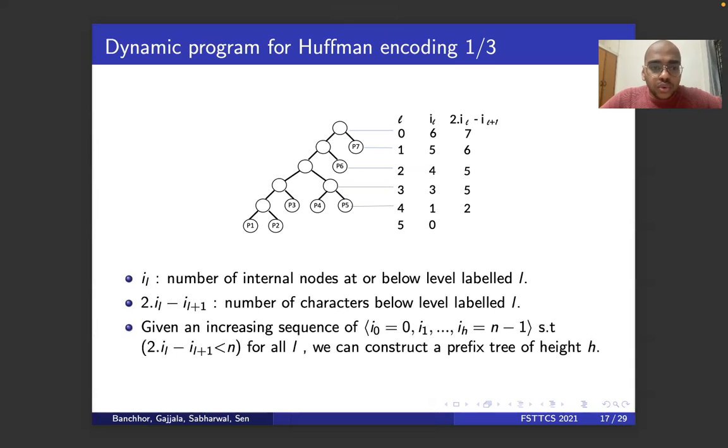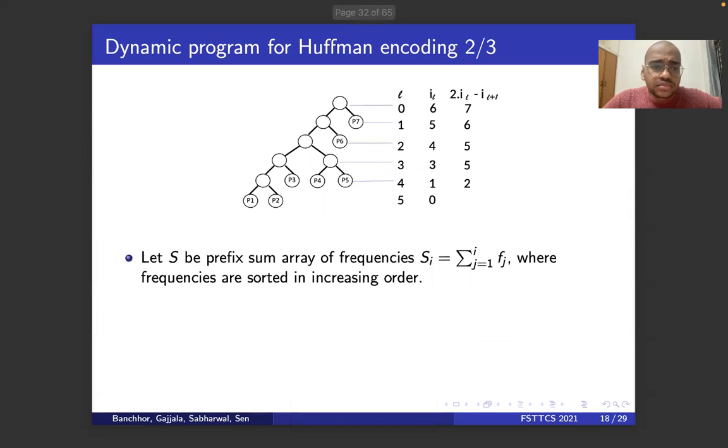Now, given these 2il minus il plus 1 values to be less than n, that is, the number of characters at each level is less than n, which is the total number of characters, and an increasing sequence of il values for which this property is satisfied, we can construct a prefix tree of height h. Now, S is a prefix sum, which we define in the following way.